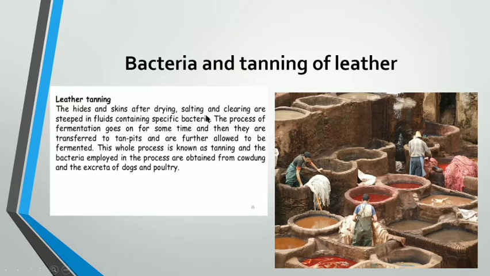The hides and skin, after drying, salting and cleaning, are steeped in a fluid containing specific bacteria. This process of fermentation goes on for some time, and then they are transferred to pits and further allowed to ferment. This whole process is known as tanning, and the bacteria employed in this process are obtained from cow dung and the excreta of dogs and poultry. These bacteria are added into water tanks, and then the skin of the animal is added to make it soft. So this is the role of bacteria in the tanning of leather.